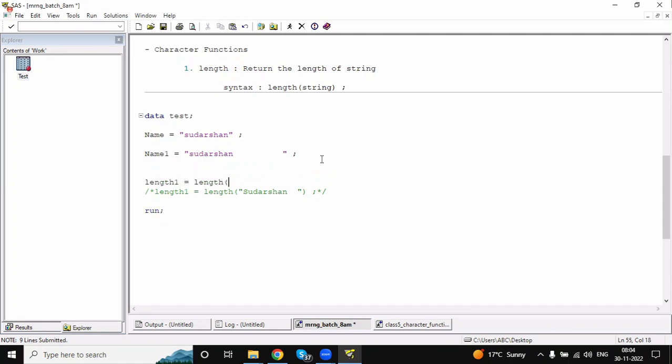So when you're calculating the length on a variable, we just have to give the variable name. We are not supposed to mention it in double quotes because it's a variable. Previously you gave a string, that's the reason you mentioned it in double quotes. Understand the difference. Okay. So on the name variable and the name one variable I'm applying it.